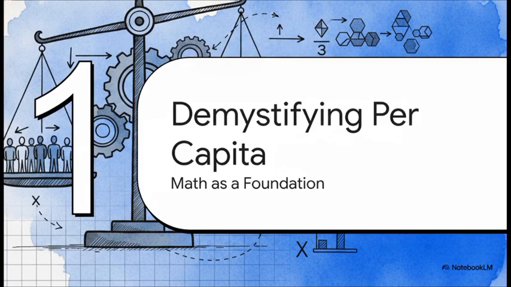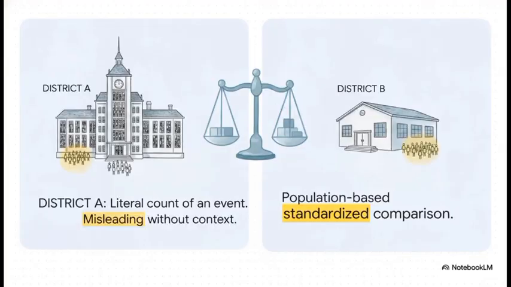Section 1. Demystifying per capita. Before we look at any sensitive demographic data, we absolutely have to establish a shared, completely neutral mathematical foundation. We just can't have an honest conversation about crime without understanding how we measure it. To do that, we need to talk about the critical difference between raw numbers and per capita rates, drawing directly from the Stanford Racial Justice Act toolkit.